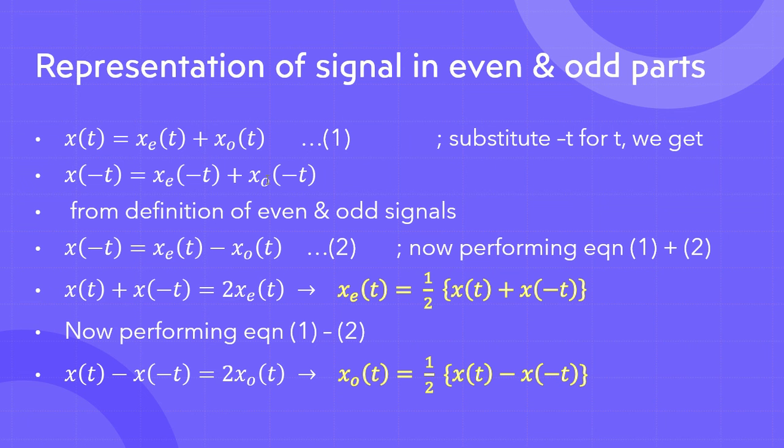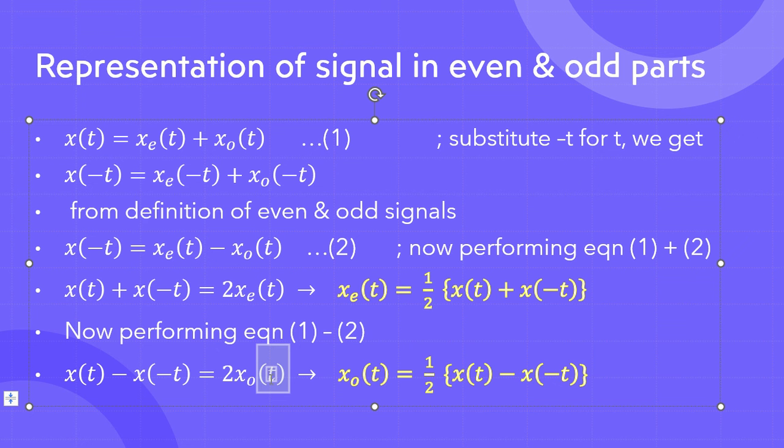How, you ask? Because x e of minus t will be equal to x e of t, right? And there were two negatives, so the x e of t will be cut out with the other x e of t, and we will be left with this x o of t, which is positive, and then we are putting one negative value here, so minus minus will be plus, and we will be left with 2 x o of t.